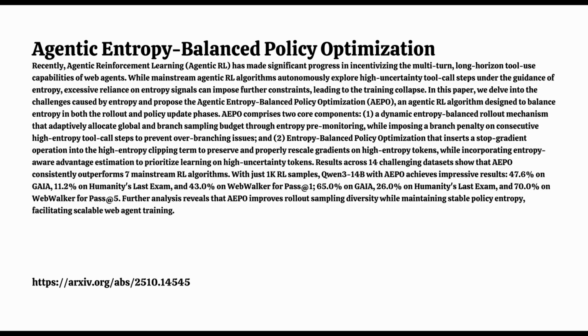Now, what about the learning side, the gradient clipping problem? AEPO has the entropy clipping balance mechanism for that. Right. This tackles the issue of suppressing those valuable learning signals from high-entropy tokens. We know standard clipping just reduces the gradient if it's outside a certain range. How does AEPO change that? It uses a technique involving a stop gradient operation, but essentially what it does is this. When the agent takes a high-entropy action, and that action leads to a positive outcome, a positive advantage, AEPO modifies the clipping. Modifies how? Instead of clipping the gradient down, potentially to zero, it preserves it. It actually ensures the gradient is retained and even slightly scaled up to something like 1 plus epsilon.